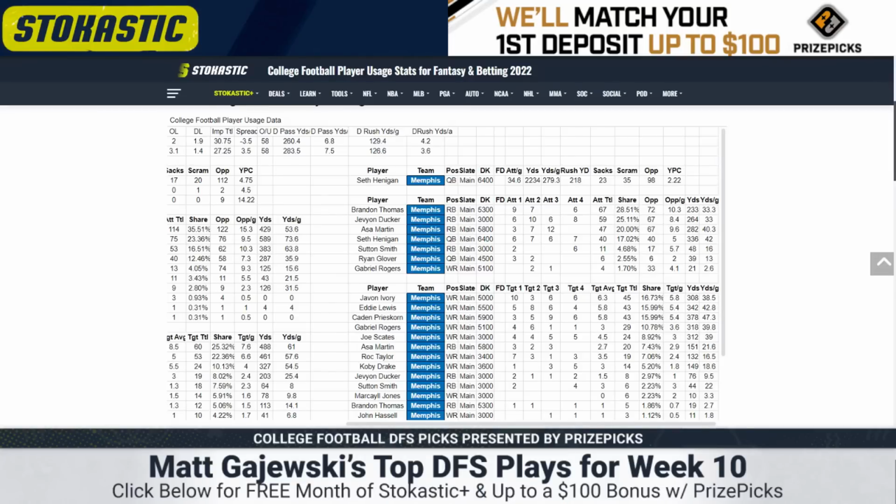Javon Ivory is still probably the one. He's got a 71% route rate last week. Tight end Caden Prieskorn, he's the most consistent, 81% and 77% over the last 2 games. From there, I think Joe Skates is now the wide receiver 2. His routes have jumped from 43% to 57% to 69%. 69% was 3rd highest on the team. It was above Eddie Lewis. It was above Gabriel Rogers, above any of the other guys. I think Skates is viable at the minimum price to close it out. The rest are tournament plays.